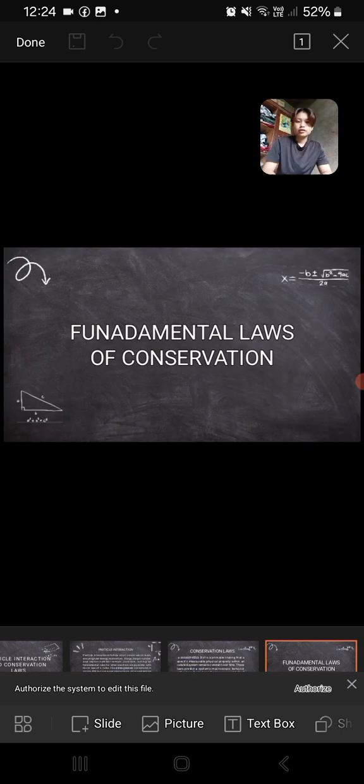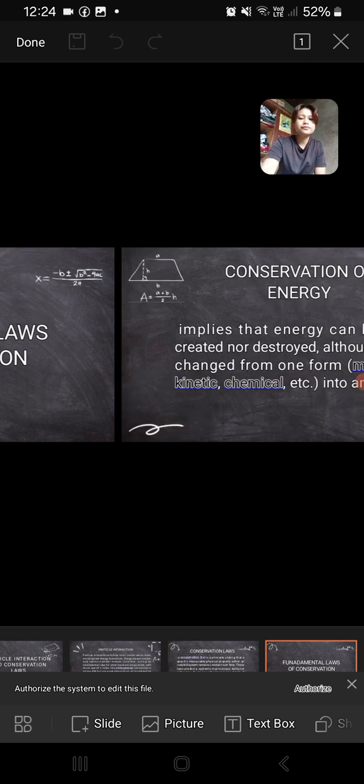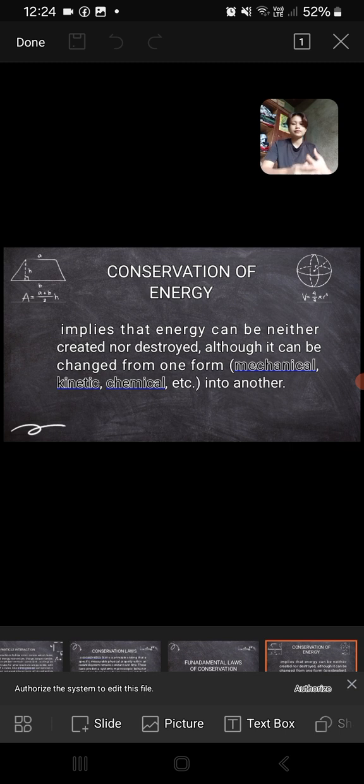And then there are fundamental laws of conservation. So first we have the conservation of energy. So what is conservation of energy? It implies that energy can be neither created nor destroyed, although it can be changed from one form, for example the mechanical, kinetic, and chemical, to another.